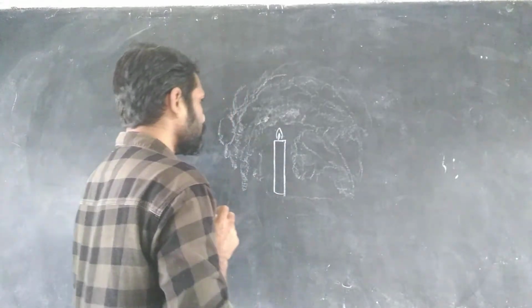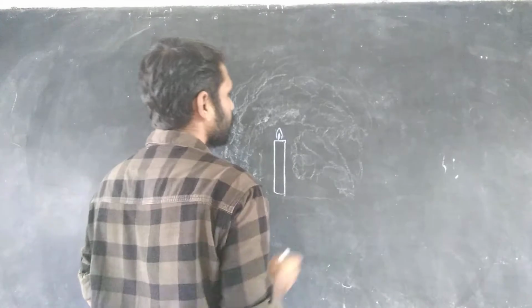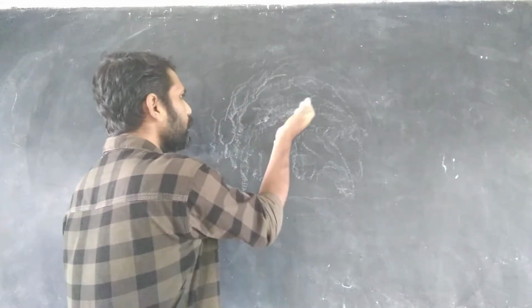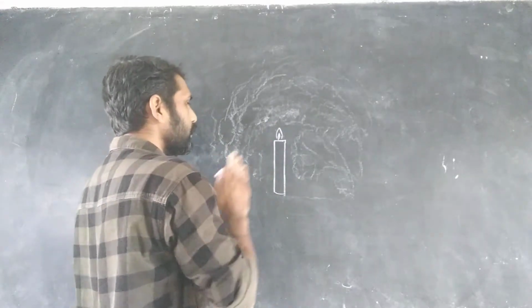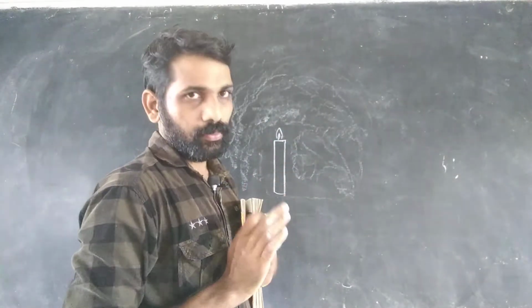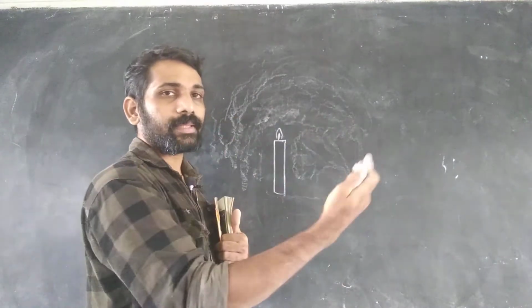So what will happen is that there will be air above the candle and there will be air on the sides of the candle, or all around the candle is surrounded by the air.